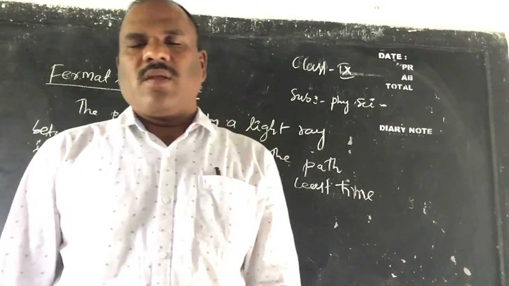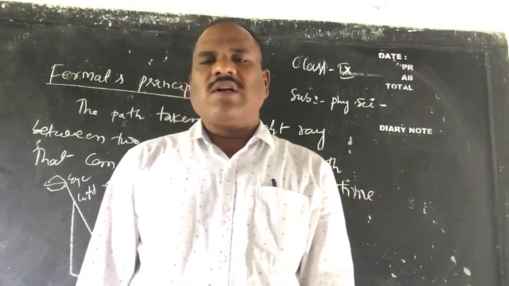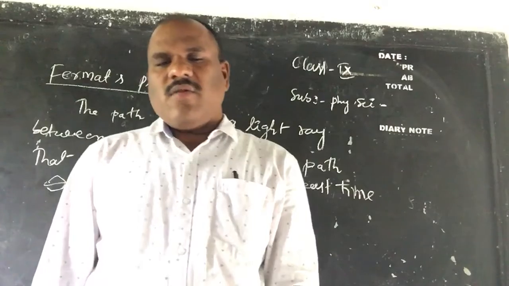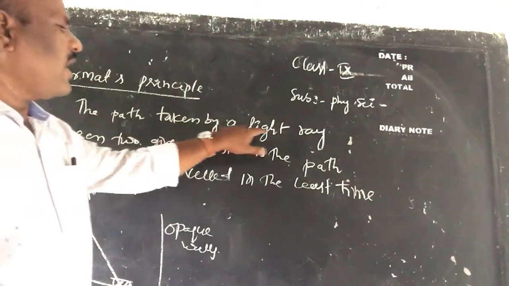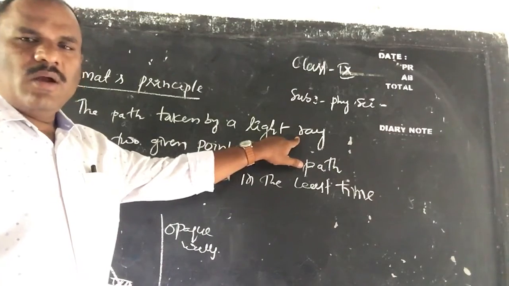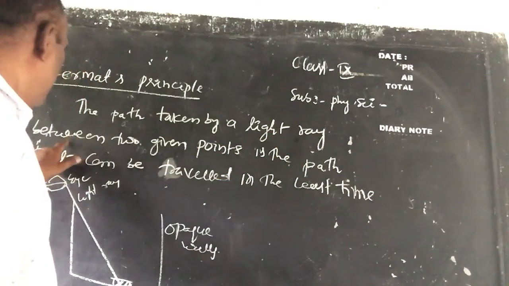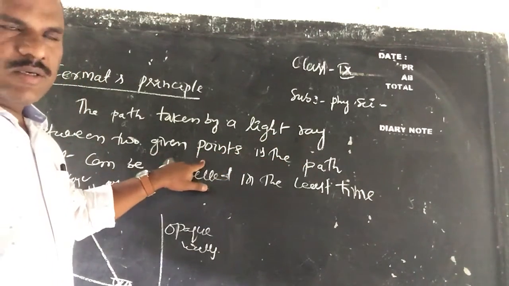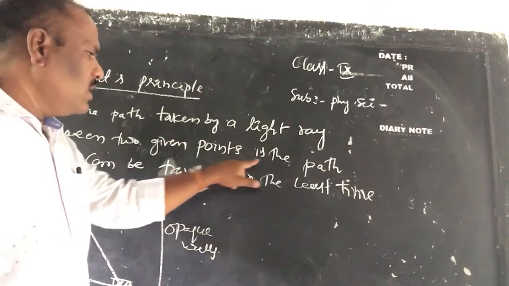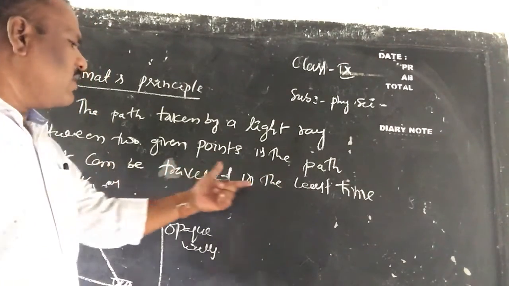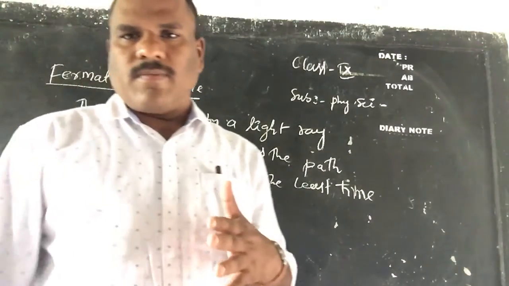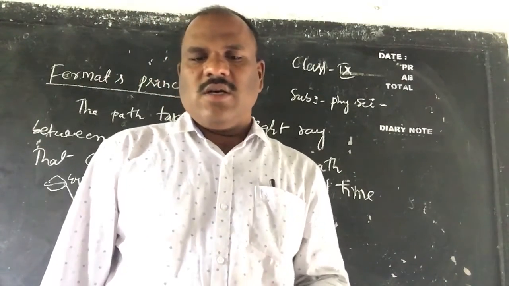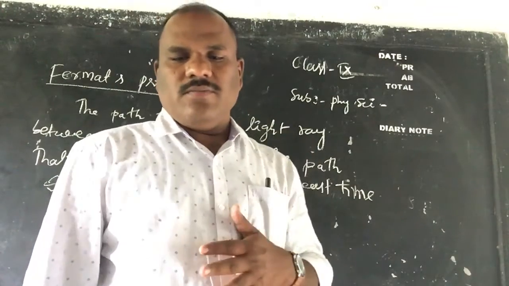Before that, I would like to explain what Fermat's principle is. Fermat's principle means, children, that the path taken by a light ray between two given points is the path that can be travelled in the least time. To prove this, I will tell you a small activity, children.